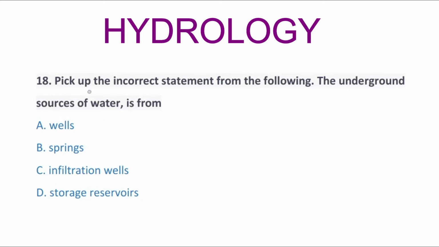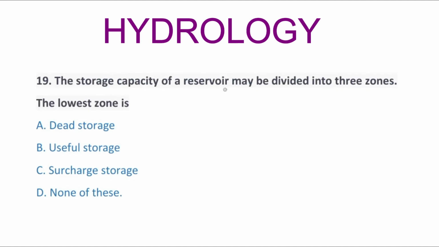So next question, pick up the incorrect statement from the following. The underground sources of water is option A, wells, option B, springs, option C, infiltration wells, option D, storage reservoirs. So the correct answer is option D, storage reservoirs. So next question, the storage capacity of reservoir may be divided into three zones. The lowest zone is option A, dead storage, option B, useful storage, option C, surcharge storage, option D, none of this. So the correct answer is option A, dead storage.